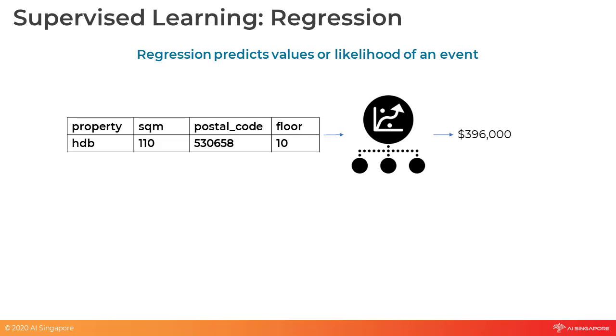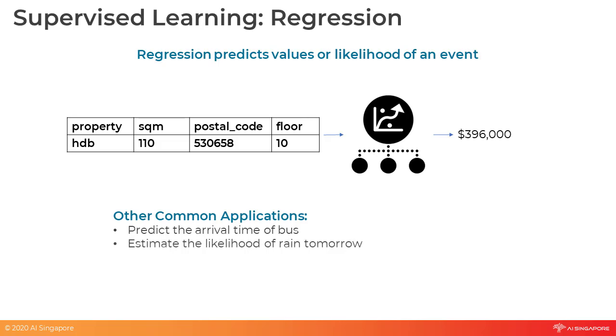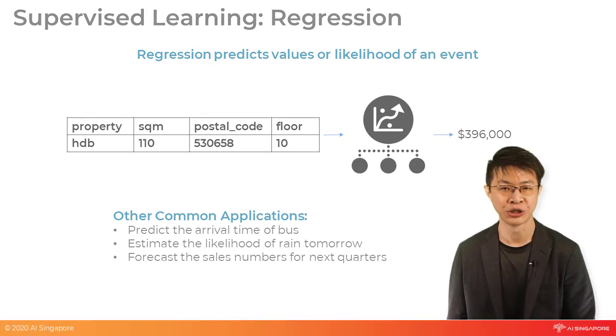area and location. Other common applications of regression include: when will the next bus arrive? The AI can evaluate the distance between the bus and your location and the traffic conditions to predict the arrival time of the bus. How likely is it going to rain tomorrow? The AI can learn how today's weather patterns can affect tomorrow's weather conditions. What are the sales numbers for next quarter? The AI can read through news and internal emails to predict how well the company might perform next quarter. In summary, regression is used when the outcome involves a continuous value.